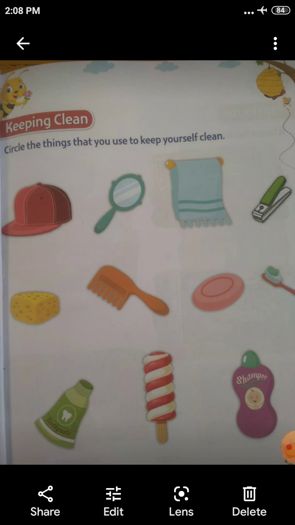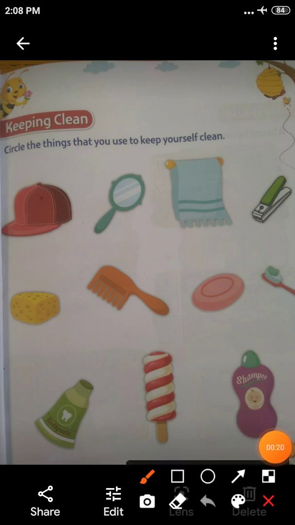What did we learn yesterday about EVS? Can you tell me? Yes, sense organs. So today we will learn about keeping clean. Keeping clean means swachhata.